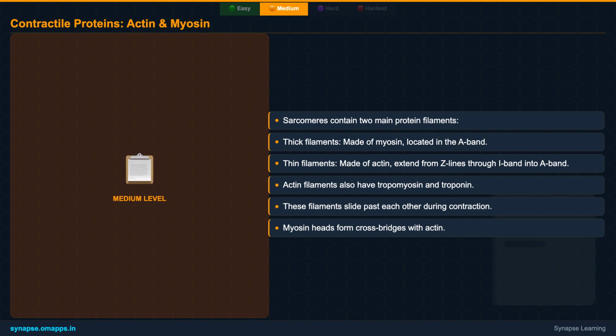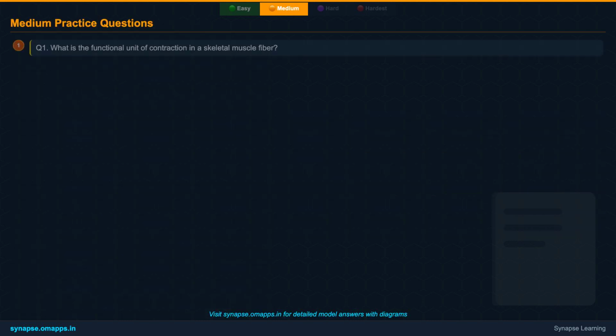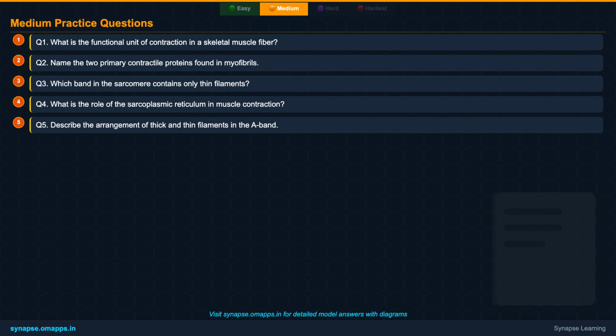Crucially, the thin filaments also contain two regulatory proteins, troponin and tropomyosin. The interaction and sliding of these actin and myosin filaments past each other form the basis of muscle contraction. Myosin heads, which are extensions from the thick filaments, are designed to form temporary connections, or cross bridges, with the actin filaments. Alright, time for some medium-level questions to solidify your understanding.